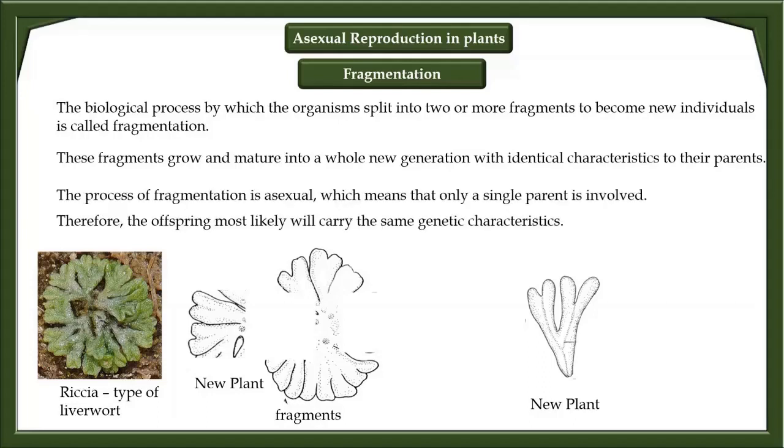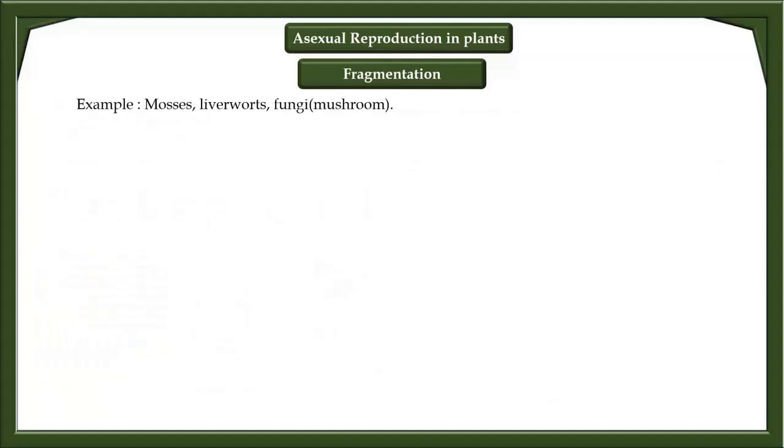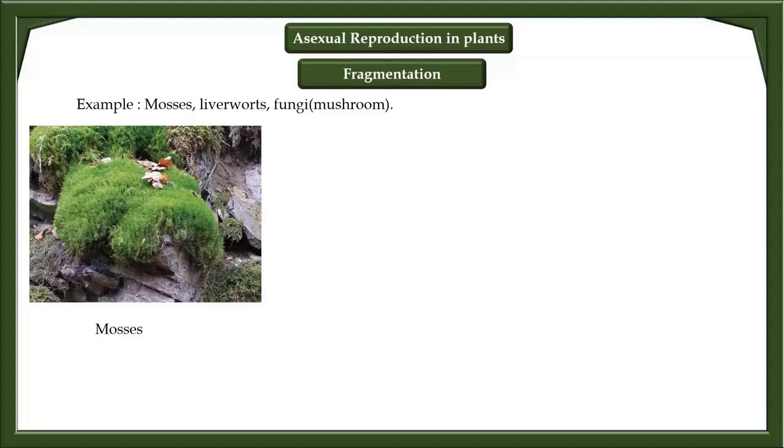The process of fragmentation is asexual, which means that only a single parent plant is involved. Therefore, the offspring most likely will carry the same genetic characteristics. Example: mosses, liverworts, and fungi.